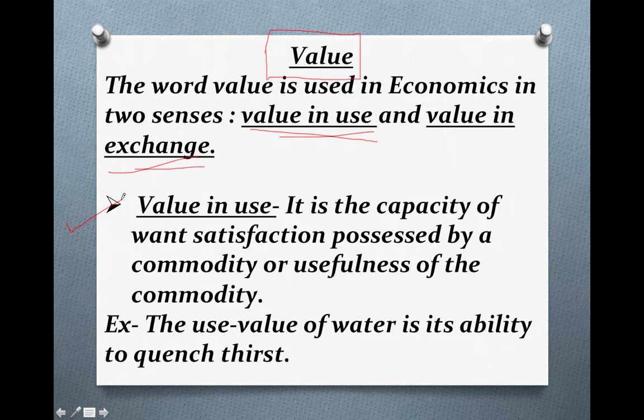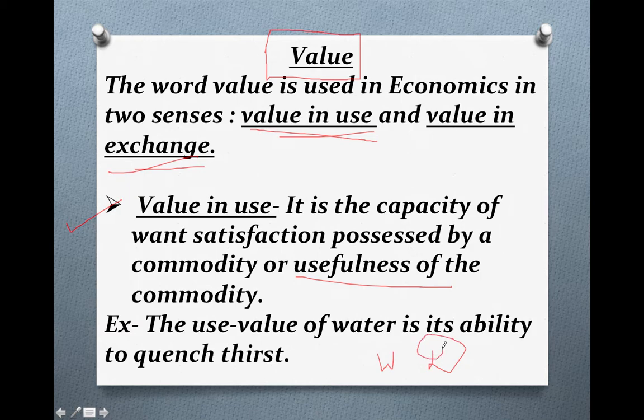Basically, value in use means usefulness of a commodity. How much the commodity is useful to you is called value in use. Suppose we take a comparison of water and diamond.